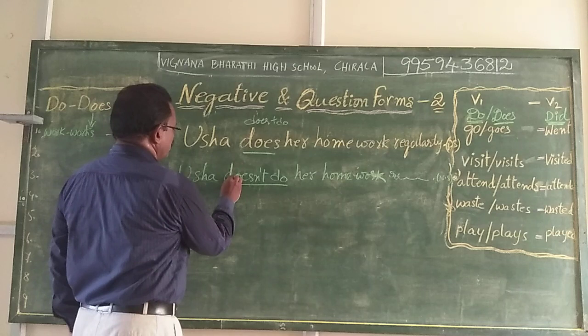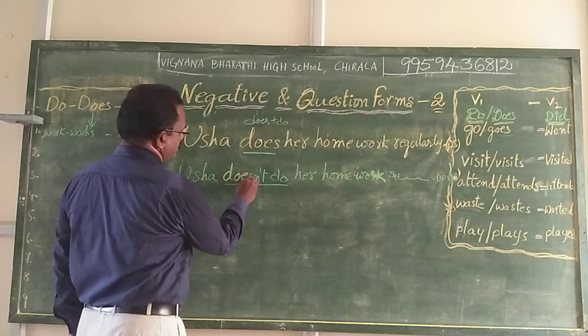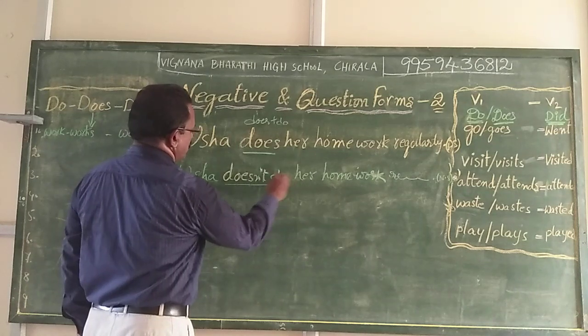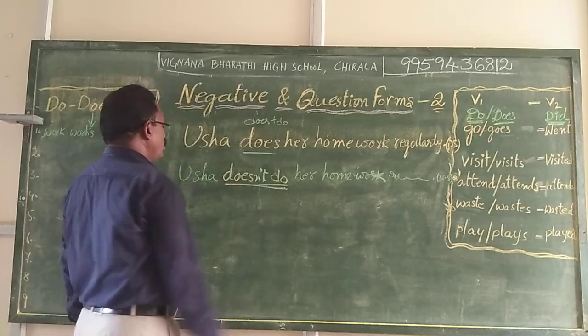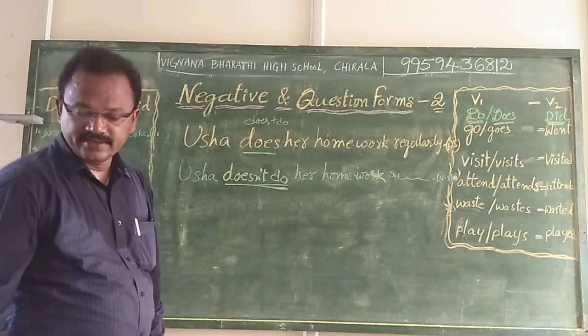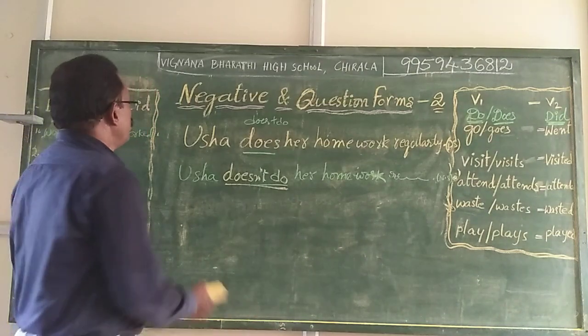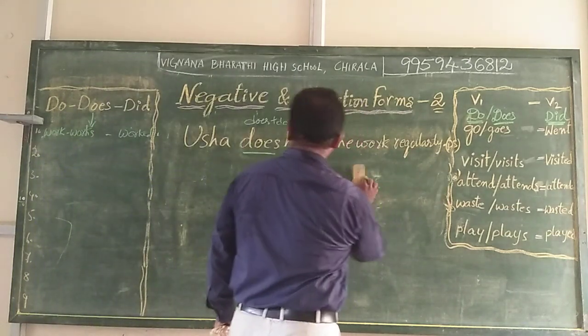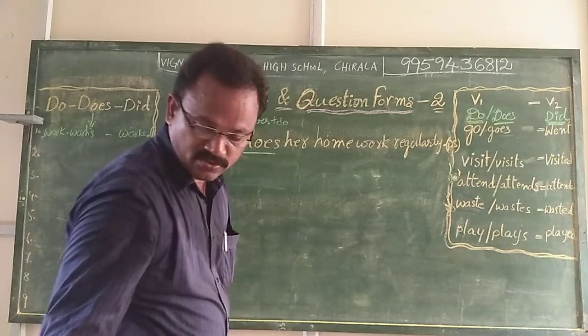Here you see, the change is there. You can identify it in only the verb part, that is doesn't do. Usha doesn't do her homework regularly. Now, this statement, we make this statement into a positive question form.